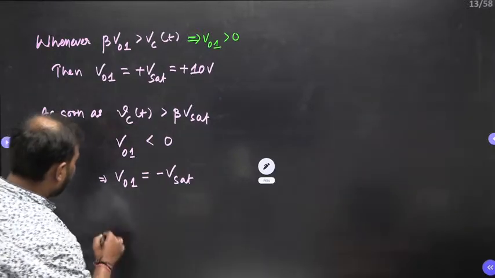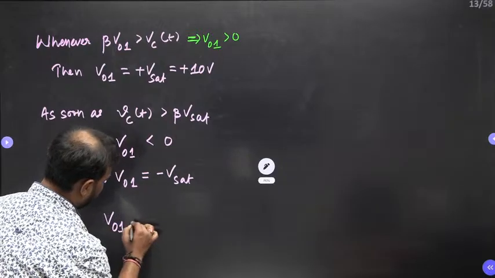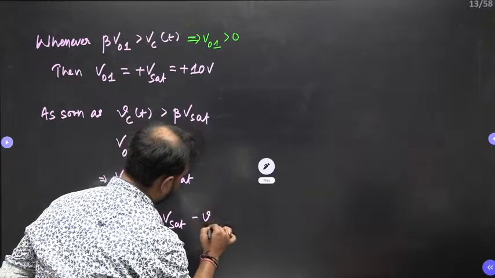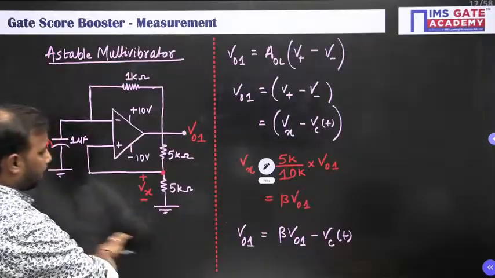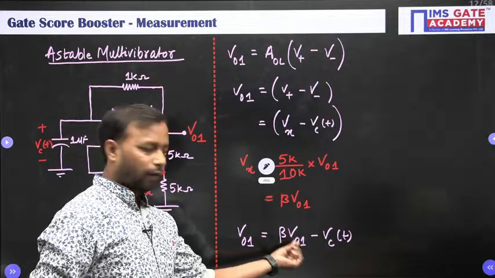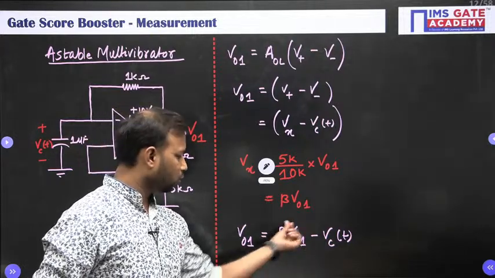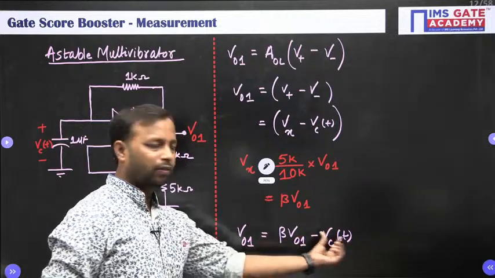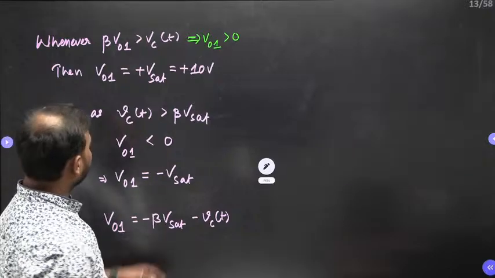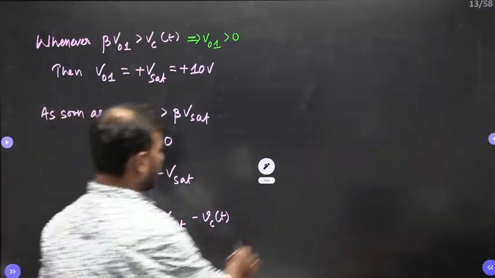So your output equation now becomes minus beta V set minus Vc of t. Okay, when V01 becomes minus V set, substitute minus V set here. So this will be your equation. So how will that happen?